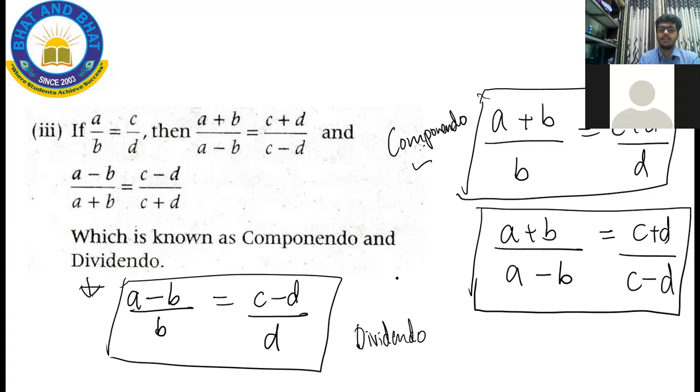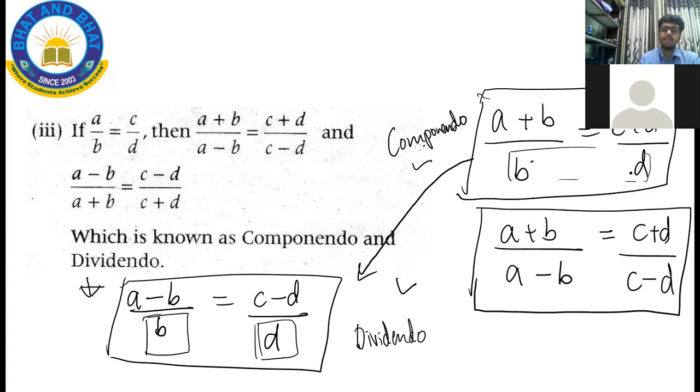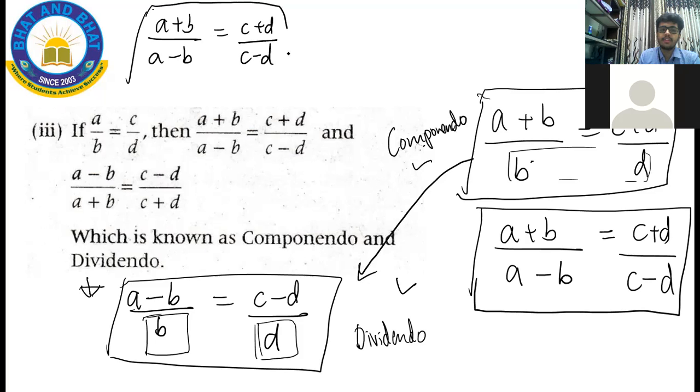When I combine componendo and dividendo, look at both of them, the denominator is the same, right? B by D, B by D. So when I divide this by this, B by D and B by D will get cancelled. I will be left with A plus B by A minus B is equal to C plus D by C minus D. This is called componendo and dividendo.